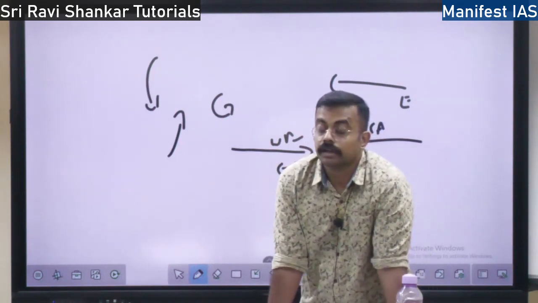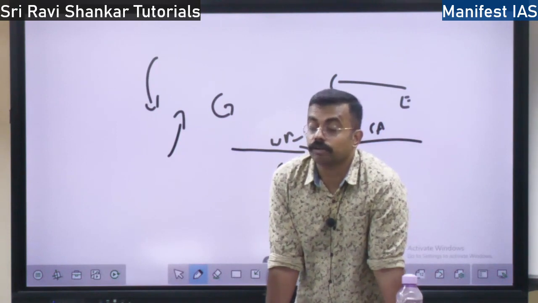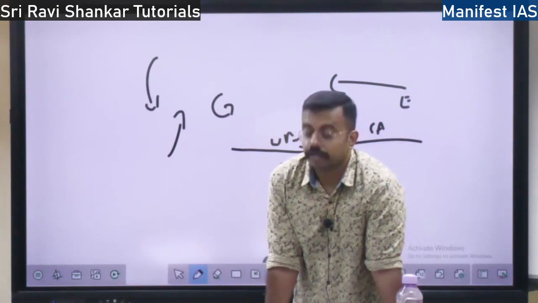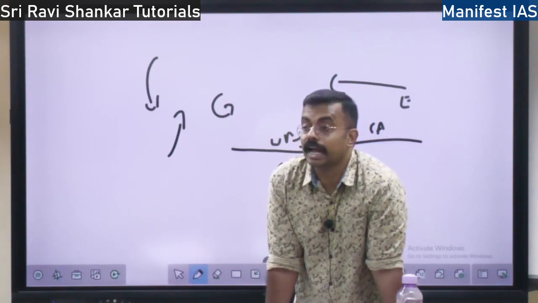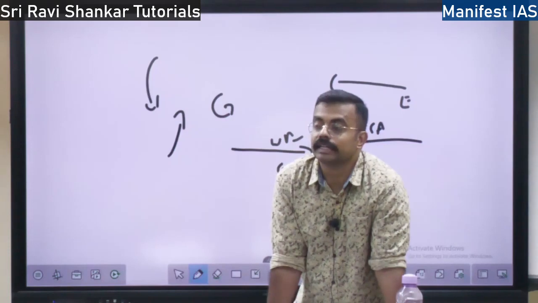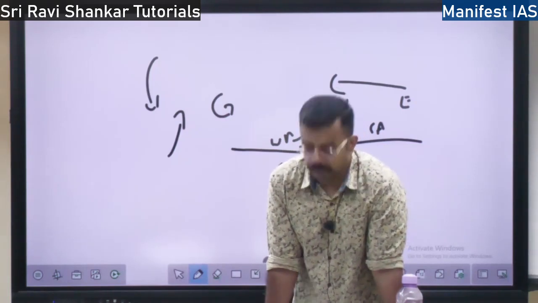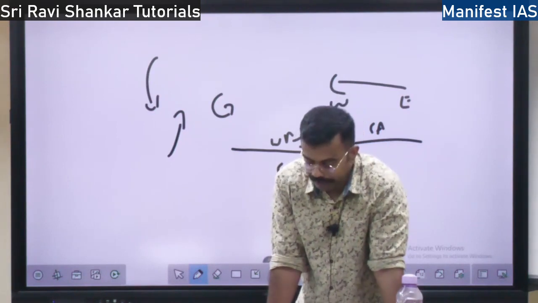So now we will look at the nomenclature of cyclones. The term cyclone is only used in the Indian Ocean, whereas if the same cyclone happens in the Atlantic region, where is the Atlantic? Between America and Europe. If it happens there, it is called a hurricane.